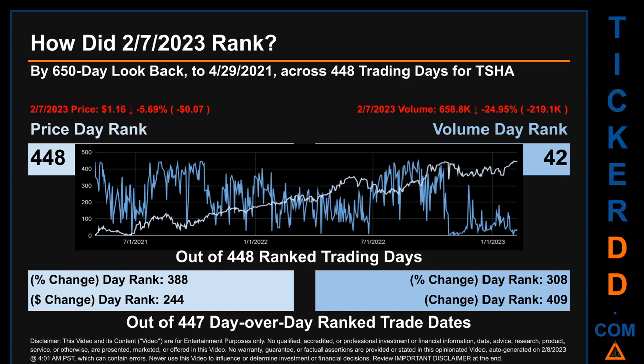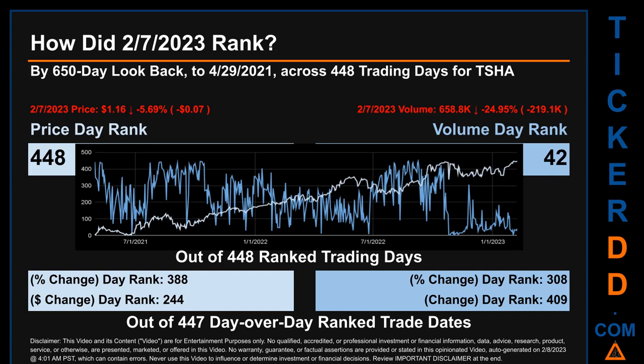How did the 7th of February 2023 rank for TSHA by 650 calendar day? Look back to April 29, 2021, across 448 trading days, of which the 7th of February 2023 price ranked 448 while its volume ranked 42. Each of the 448 trading days were ranked amongst themselves by highest end of day price and volume, with a rank of 1 being the highest and 448 being the lowest ranked day.